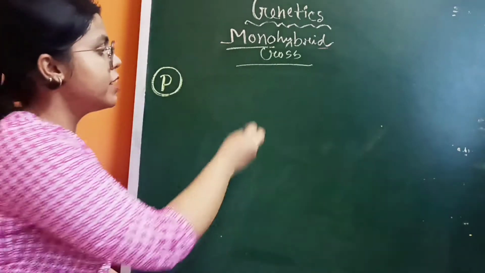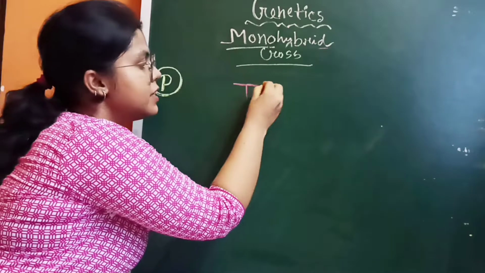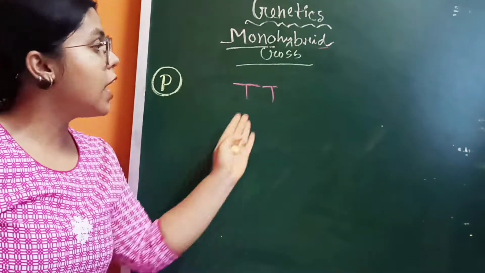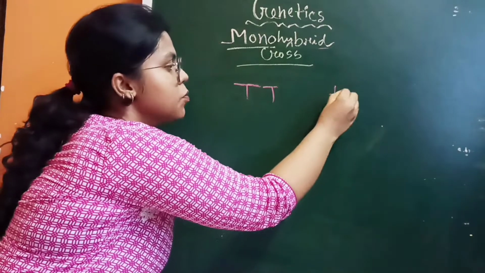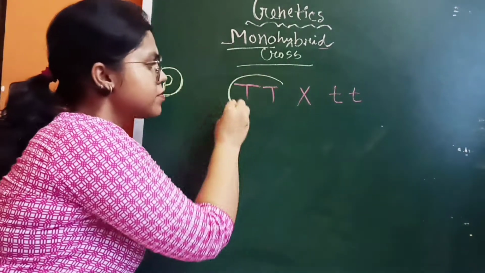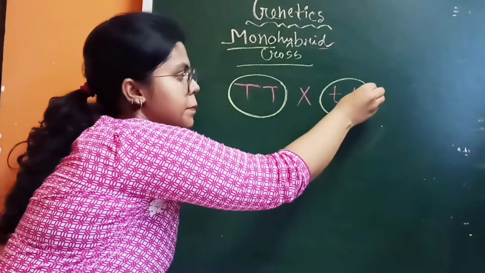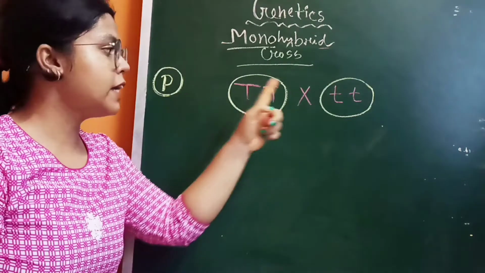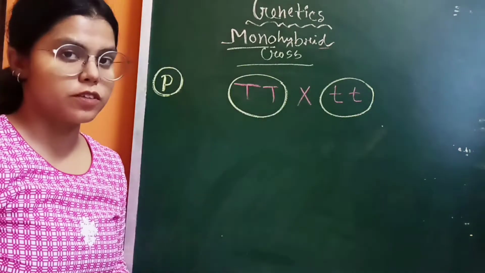On the other hand, the pure dwarf is small t small t, and the cross should be done between them.